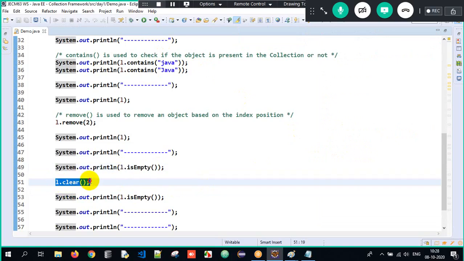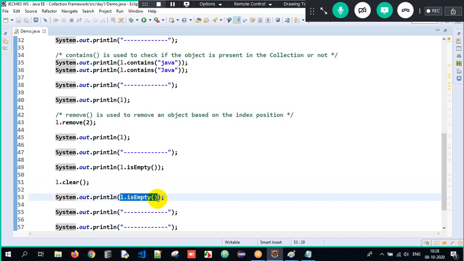When I call the clear method, it is used to remove all the objects from the collection. Not one object, not two objects, all the objects from the collection are removed here. And then when I ask is it empty? Yes, now it is empty.